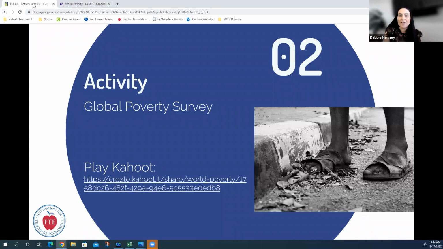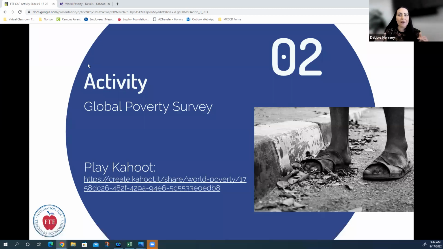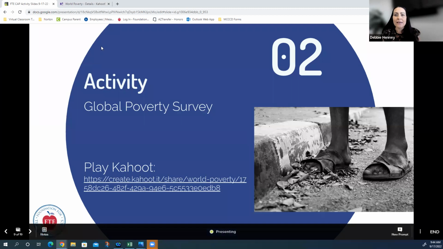Some of those questions Ken was asking after the map were about what we know and what we want to know. Some of you are asking, what do you mean by poor? And some of you are using terms like GDP and per capita and poverty. These are important terms to define. We have to have a common language and understanding if we want to talk about things like what is poverty and who are the poor. So we start with lessons that establish a common vocabulary so that we can actually talk about these things.